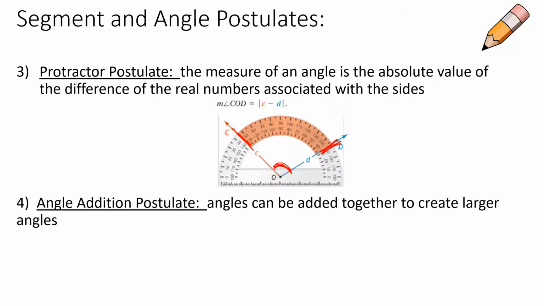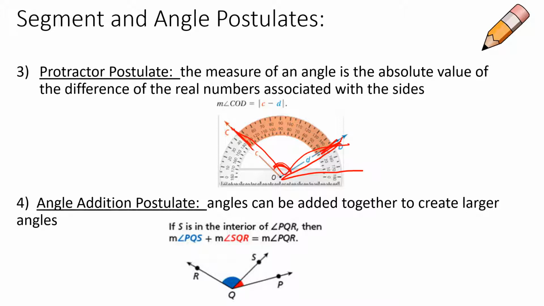That's the protractor postulate. And then the angle addition postulate is just saying, hey, if we have multiple angles, like this angle and this angle, if we add those together, obviously it's going to create a bigger angle. So the angle and segment postulates are very similar. We don't have to prove how to measure segments or angles. We can just assume it with a ruler and a protractor, and when we add them together, obviously it's going to make a bigger segment or a bigger angle. Those are what we talk about with postulates.